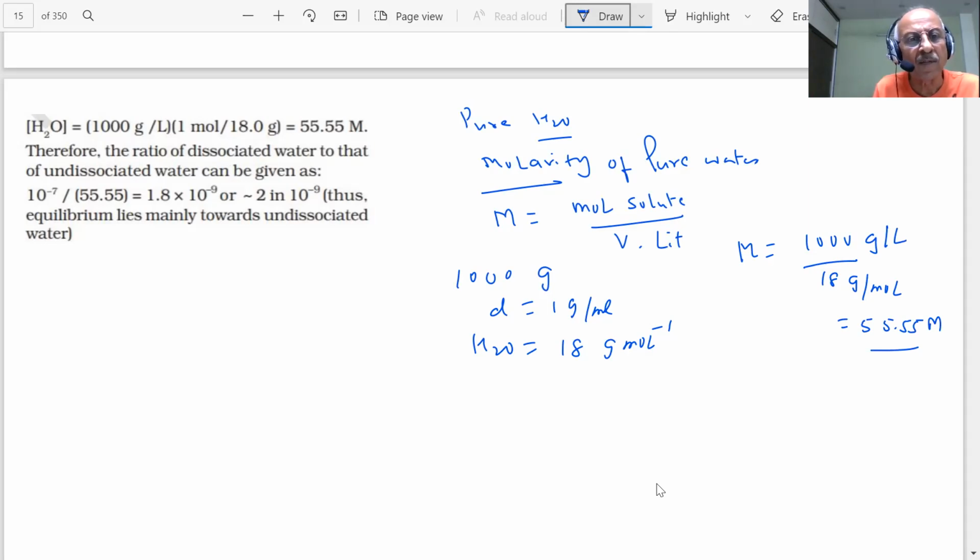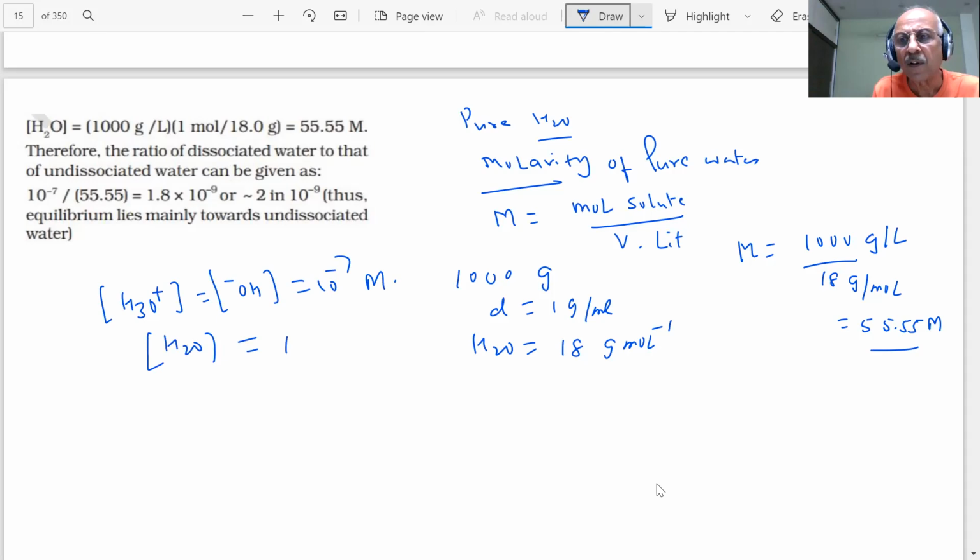Now, what is the value of H3O+? 10 raised to the power minus 7 molar. And what is the H2O concentration in pure water? How much? 55.55 molar. So this value is negligible as compared to this, student. Overall, what if we say this value remains constant?